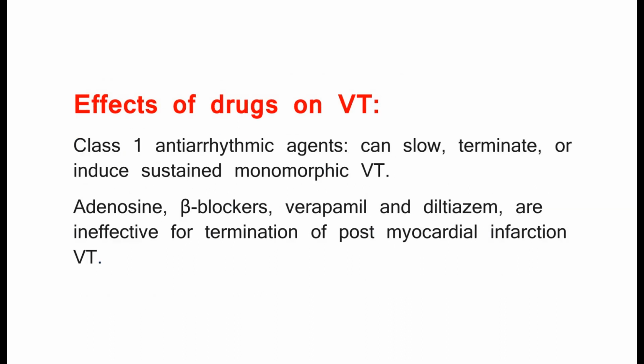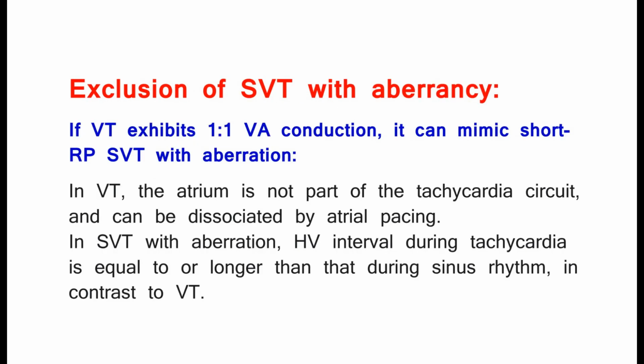Effects of drugs on VT. Class 1 antiarrhythmic agents can slow, terminate, or induce sustained monomorphic VT. Adenosine, beta blockers, verapamil, and diltiazem are ineffective for termination of post-myocardial infarction VT. Exclusion of SVT with aberrancy. If VT exhibits 1:1 VA conduction, it can mimic short RP SVT with aberration. In VT, the atrium is not part of the tachycardia circuit, and can be dissociated by atrial pacing.